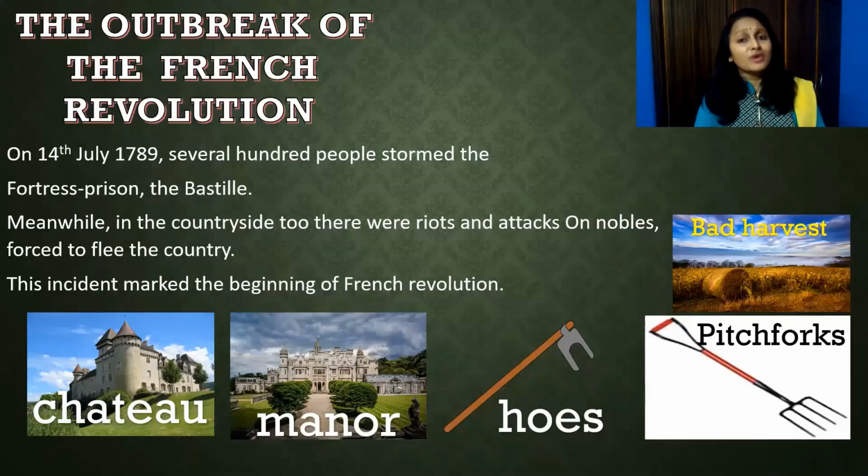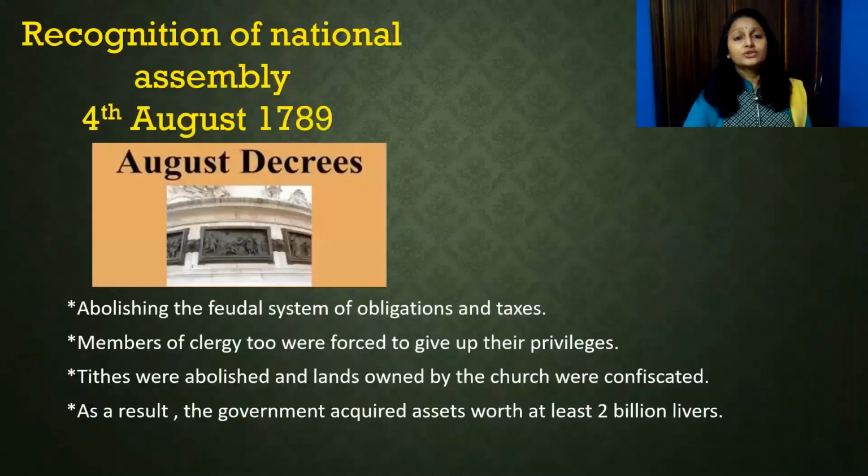They destroyed even the documents which had the feudal dues. So this incident marked the beginning of the French Revolution. Recognition of the National Assembly on 4th August 1789: seeing the situation in the country, Louis XVI had to recognize it. Even nobles fled to other countries. A great fear took place in France.